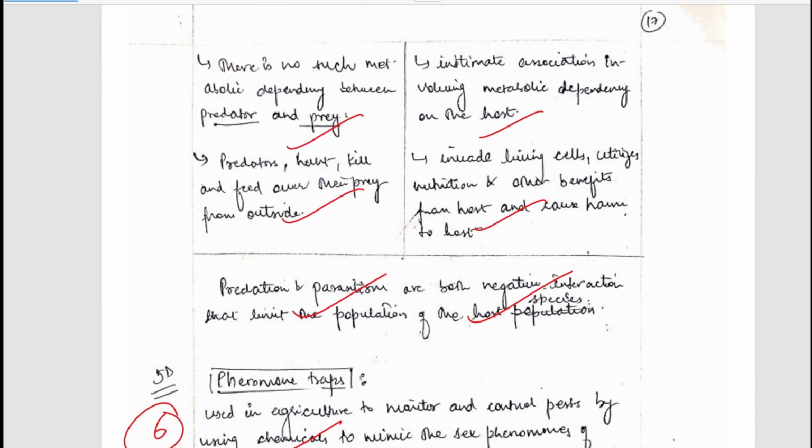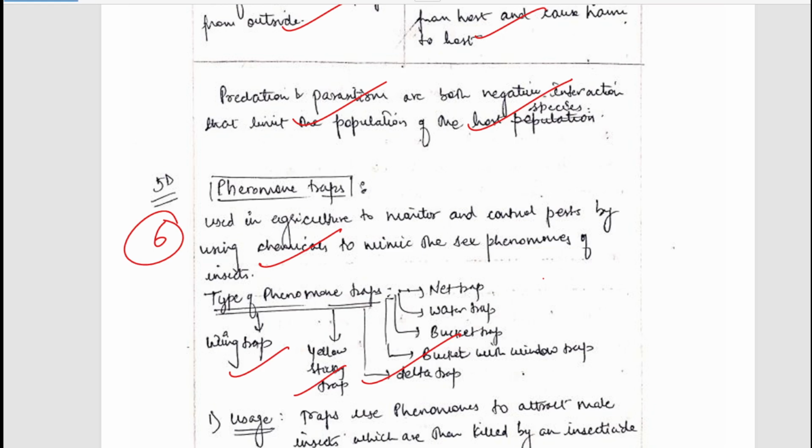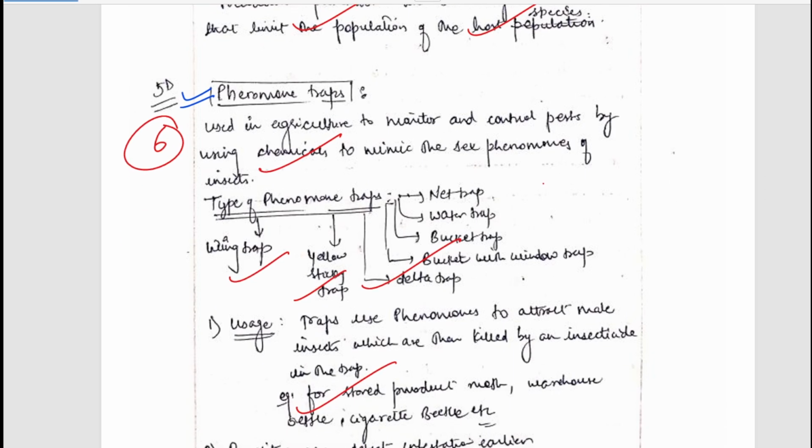So you can simply pause and read it. The next question was, write a note on pheromone traps. So a note on pheromone traps had to be written. We all know what pheromone traps are. It is a kind of hormone trap which attracts the insects.